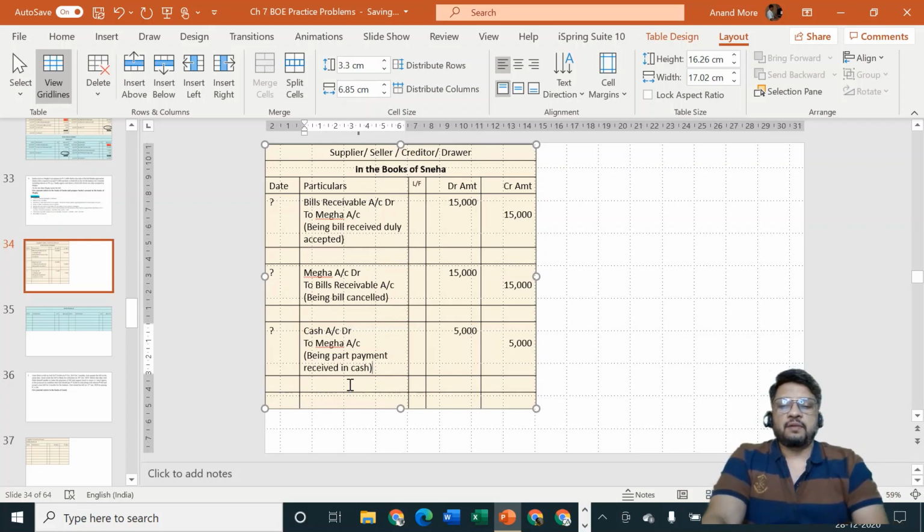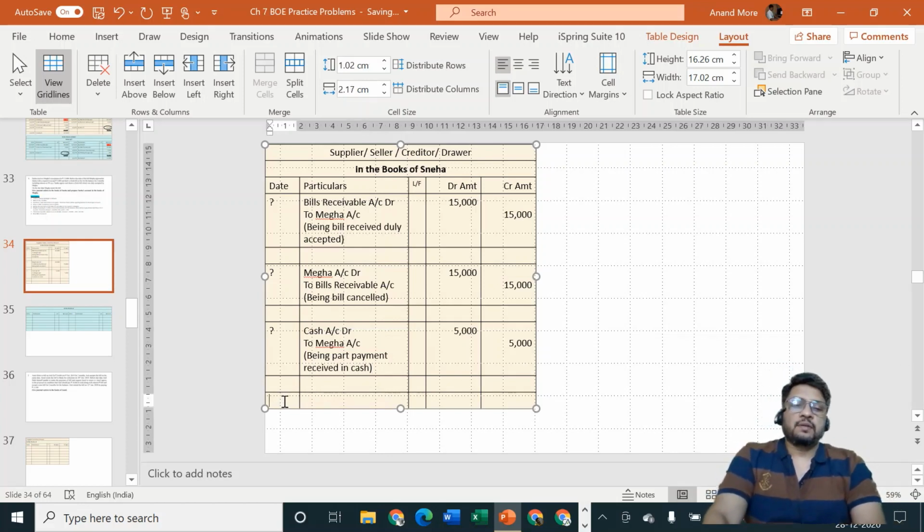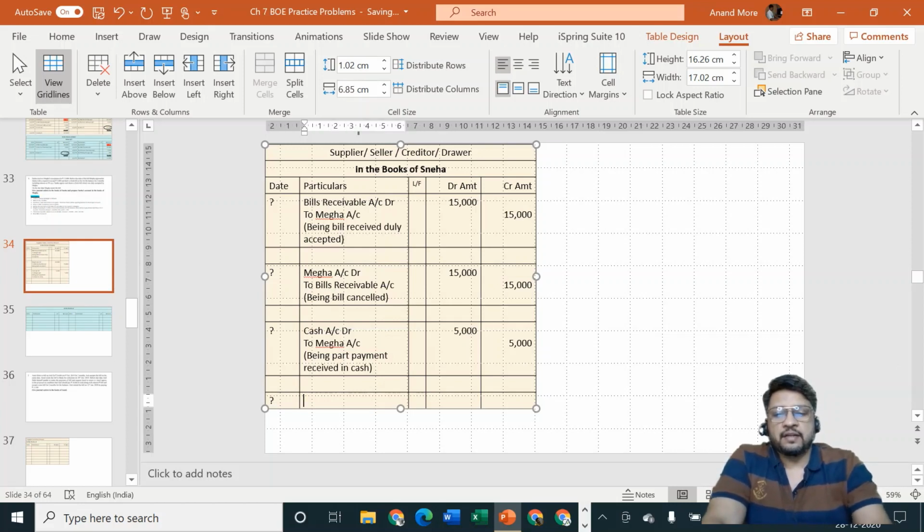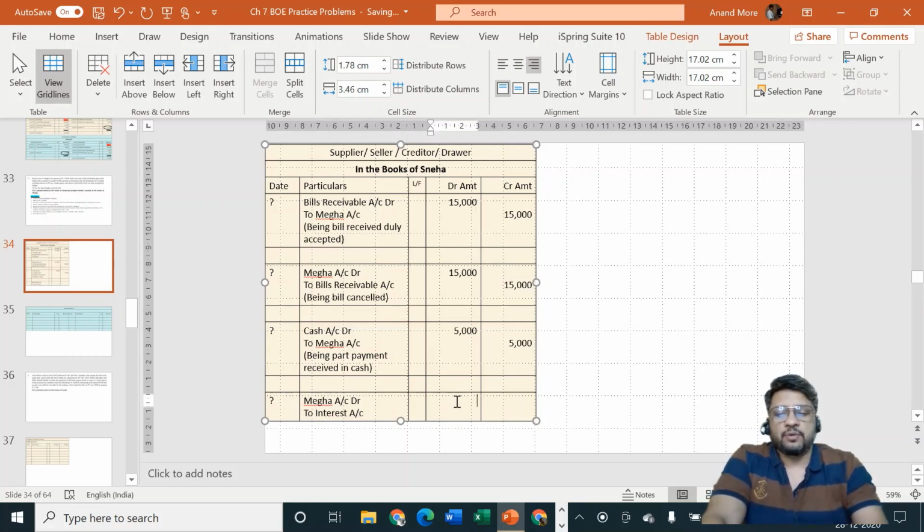Now comes the next part. For the remaining part, that is 10,000, Megha is asking us to draw a new bill which she will accept. But before drawing the new bill, we are going to specify that you are demanding extra period. Don't forget to pay interest for the same. So we are going to charge interest to Megha. Interest will be our income and Megha will be our debtor. So Megha account debit to interest account. Amount is rupees how much? Amount is rupees 200. We have already calculated that amount. 10,000 into 8% into 3 by 12.